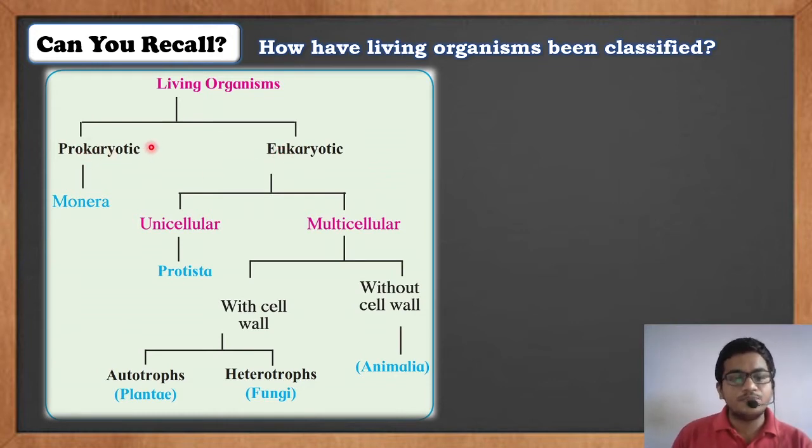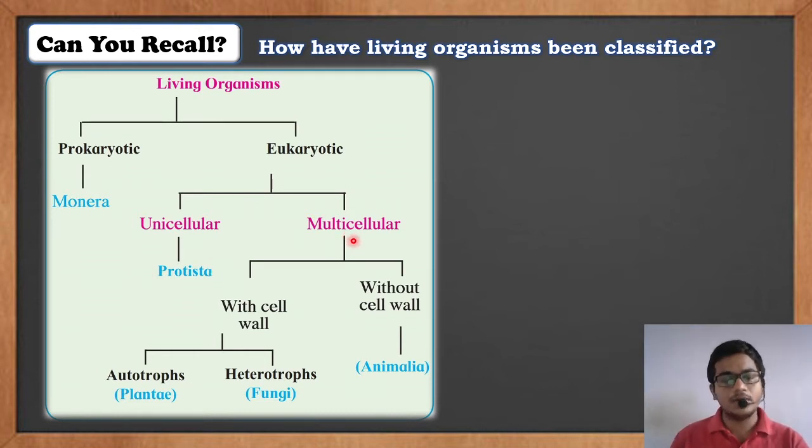Now, as the nucleus of prokaryotic living organisms is not well developed, all these types of organisms are unicellular in nature and are classified under kingdom Monera. Kingdom Monera is the first kingdom under classification. Next is eukaryotic organisms. As they have a well developed nucleus, they can either be unicellular or multicellular organisms. The eukaryotic unicellular organisms are classified under kingdom Protista. This is the second kingdom that we have learned.